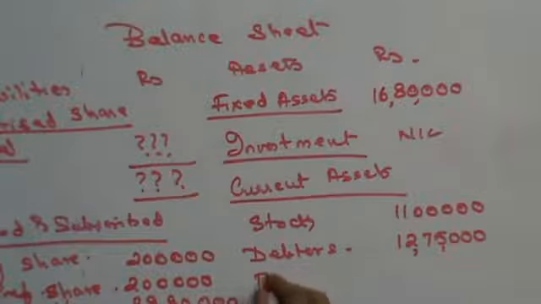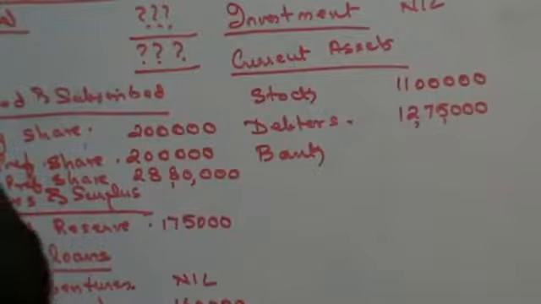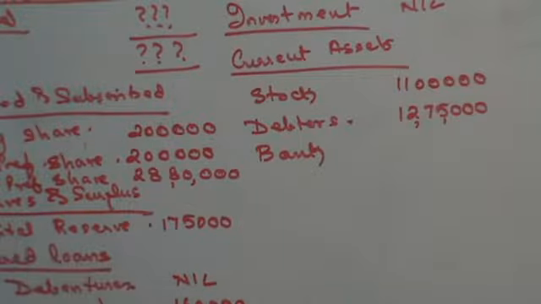Someone please calculate bank for me. Bank was 50,000. 1 lakh 10,000 here. 1 lakh 10,000 plus 5 lakhs, 6 lakh 10,000. Minus 5 lakh 40,000 minus 10,000. That's it. 60,000.